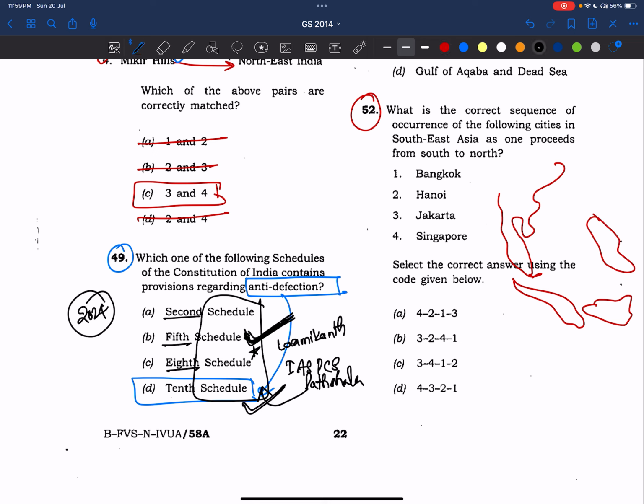Now see, here somewhere Jakarta will be there. Because this is Indonesia, it is the southernmost point, right? And here it is Singapore. If you think this is Myanmar, beside Myanmar only Thailand is there, so definitely this can be Bangkok. So see here, he's telling from south to north. In the exam, sometimes we read it but we oversee it. We feel it is from north to south, but we should definitely recheck it each and every time.